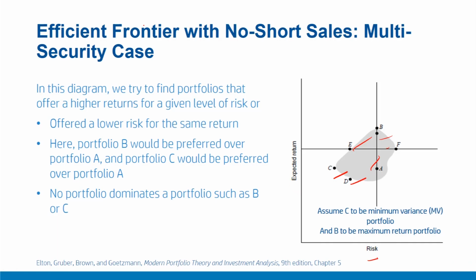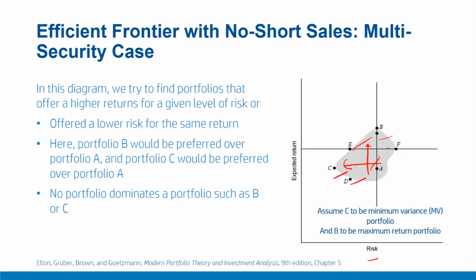Before we start our discussion, let us remember 2 important goals. One, higher return for a given risk, that means for a given amount of risk, we would like to have higher expected returns, that is, we would like to move up. And two, lower the risk for a given level of return, that is, we would like to move to the left. These are desirable portfolio characteristics.